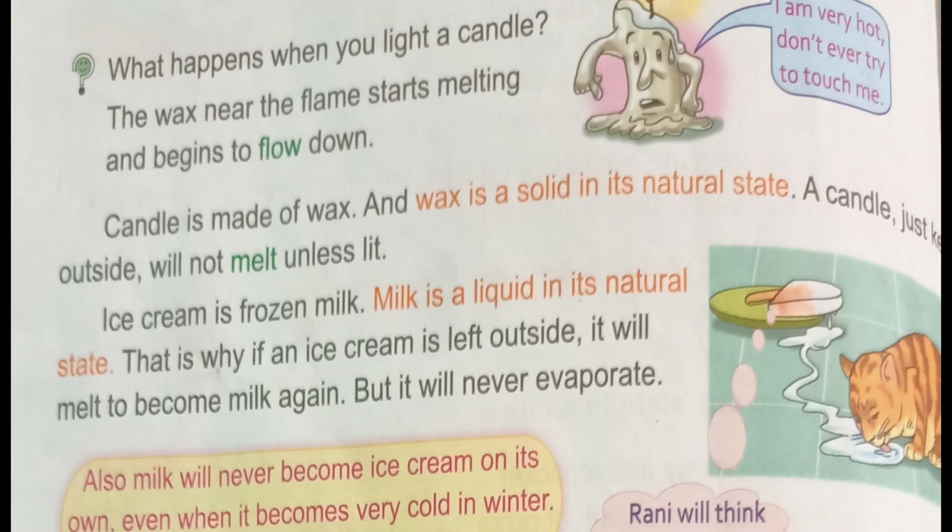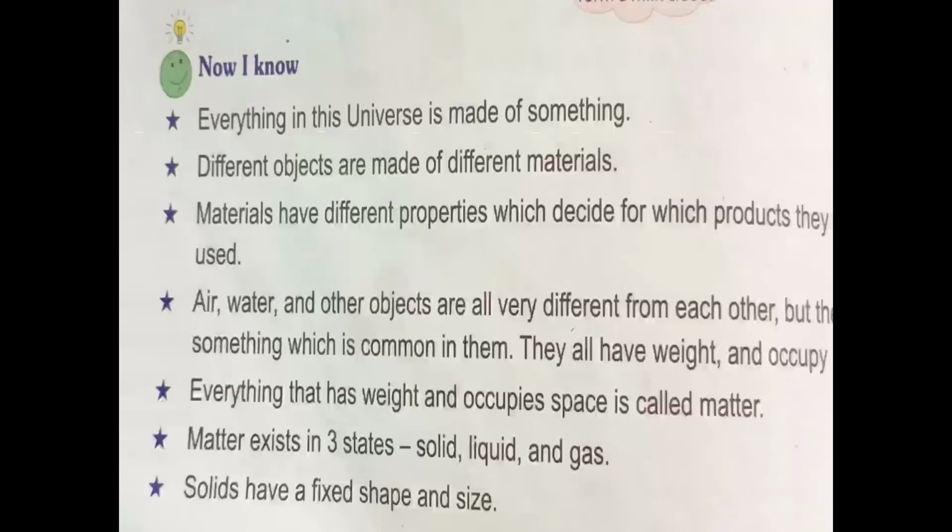Ice cream is frozen milk. Milk is a liquid in its natural state. That is why if ice cream is left outside, it will melt and become milk again. But it will never evaporate. Also, milk will never become ice cream on its own. Even when it becomes very cold in winter, it will freeze but it will not become ice cream. I hope everybody understood this lesson.